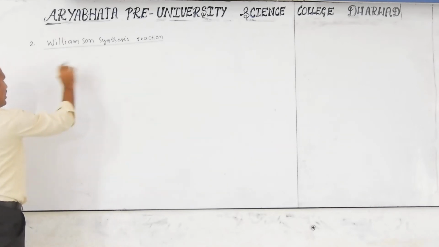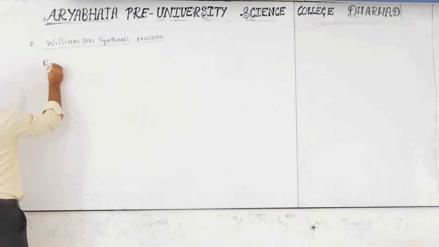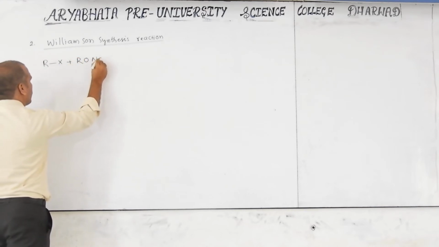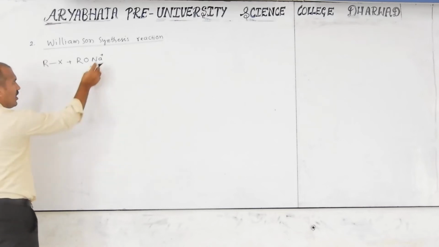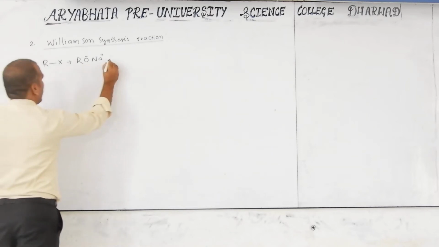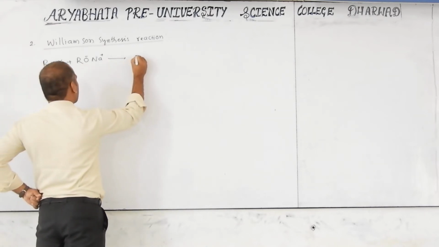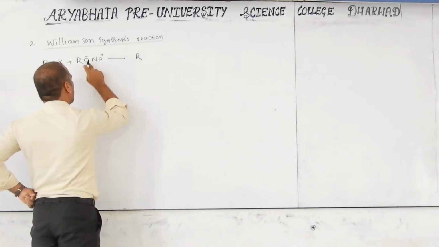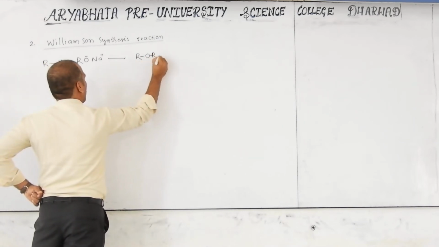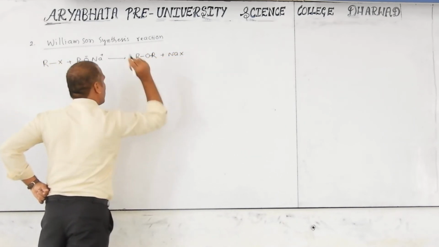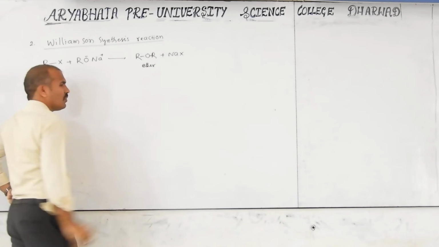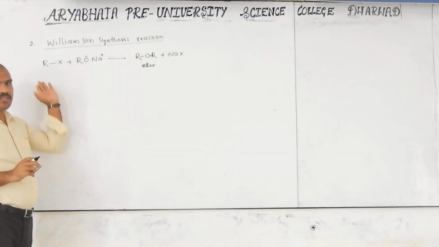Now, the simple statement for PUC level. Alkyl halide reacts with sodium alkoxide or potassium alkoxide. This is Na plus and this is RO minus. Here X and Na combine, and what do you get? R, O, R, that is RO R, or ether, and NaX. This is an ether. In your PUC exam you can write this first, the general equation.